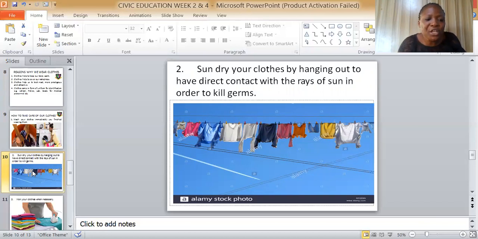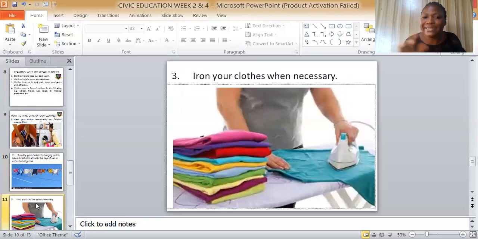Now, by the time you finish sun drying it, you don't just stop at that. Iron your clothes when necessary. Iron your clothes. There may still be some organisms that you cannot see with your naked eyes that might have followed the clothes.